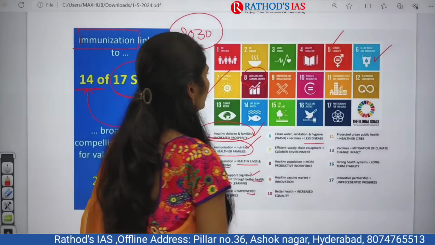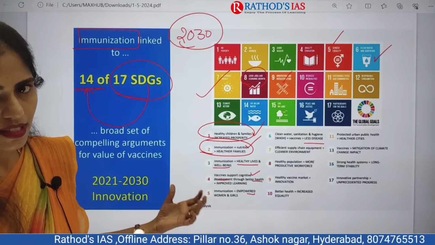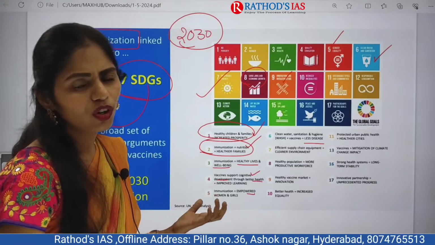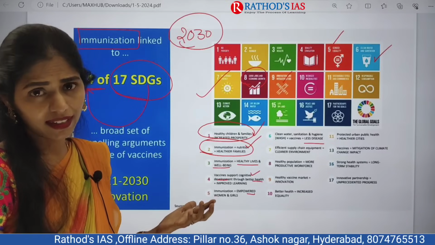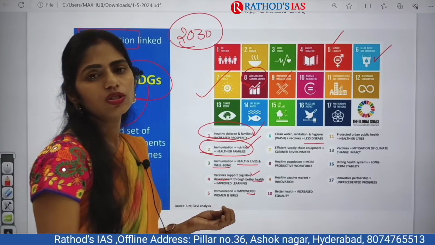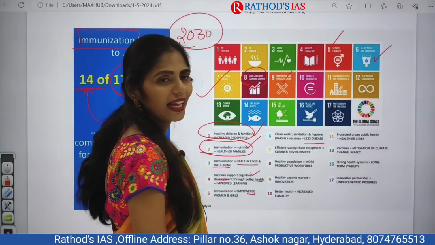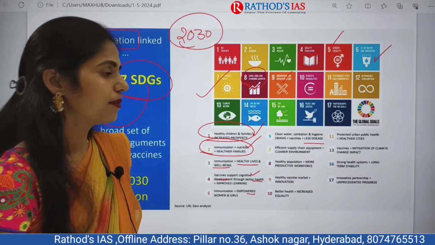And next, innovation and infrastructure can be achieved with this vaccination, because we are going to have a healthy vaccine market in our country. And next, we can also provide equality, that is, increased equality that reduces inequalities in health.